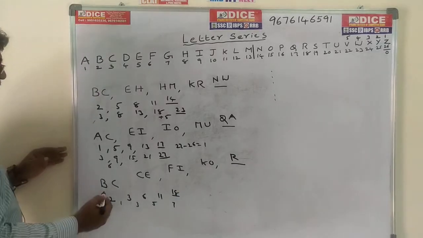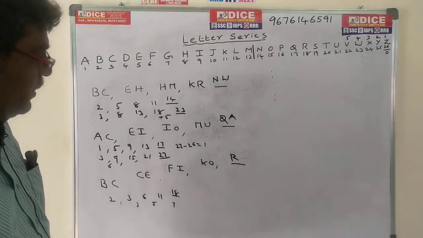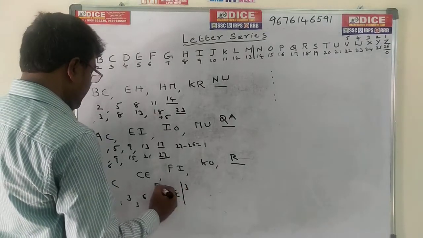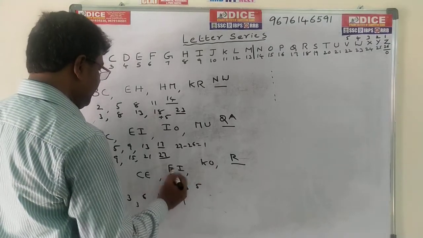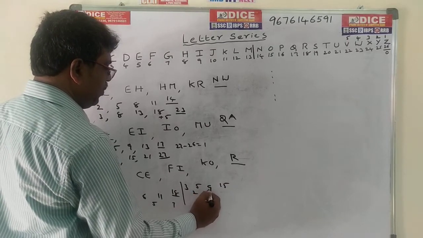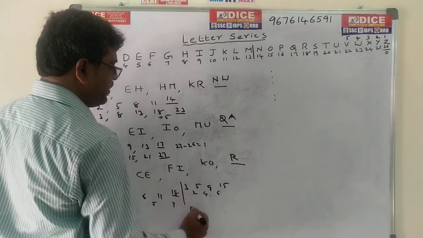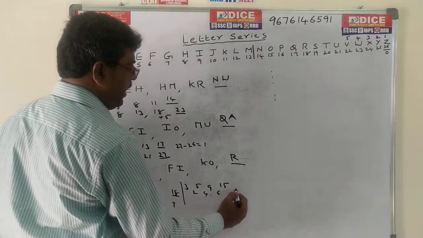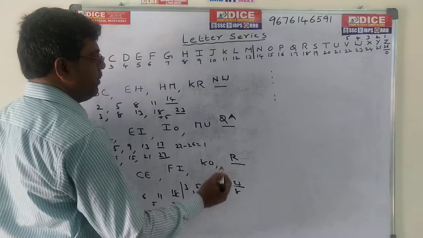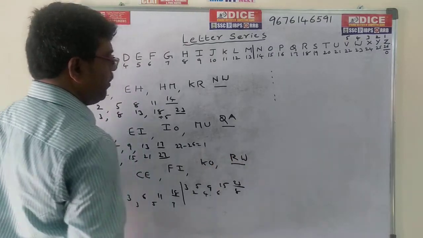Go to the second letters. Second series: C means 3, E means 5, I means 9, O means 15. The differences are 2, 4, 6, so the next difference is 8. 15 plus 8 is 23. 23 means W. So the answer is RW.